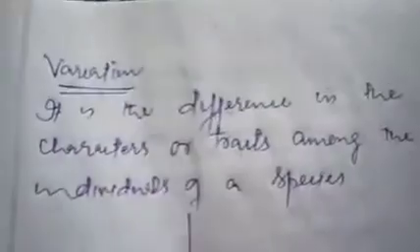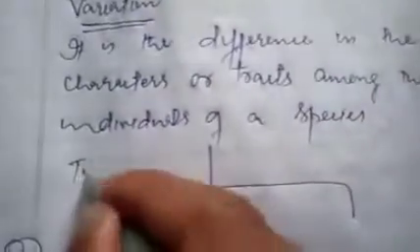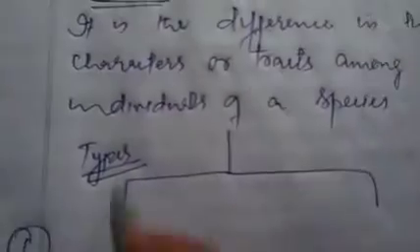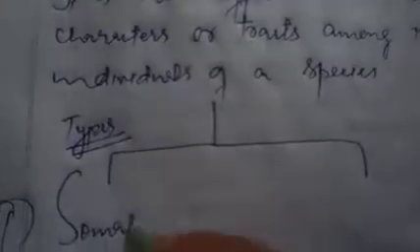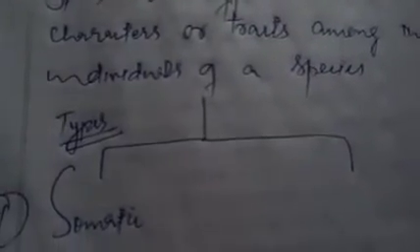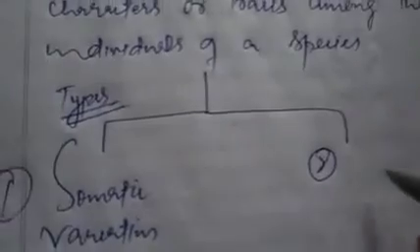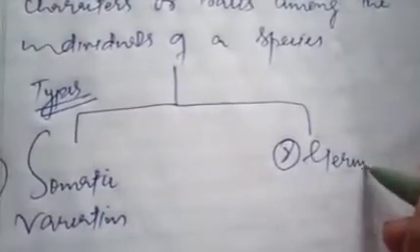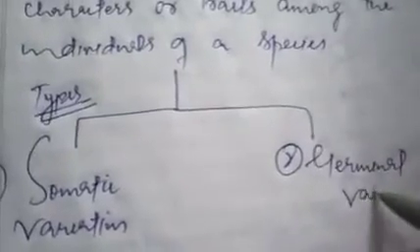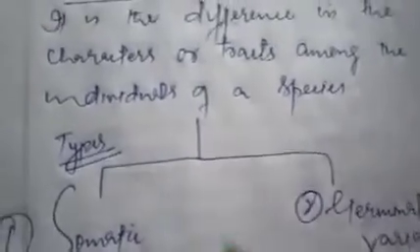But this variation is generally of two types. I can say types of variation. The first is called somatic variation, and the second one is called germinal variation. So what is the difference between the two? What is somatic variation and what is germinal variation?